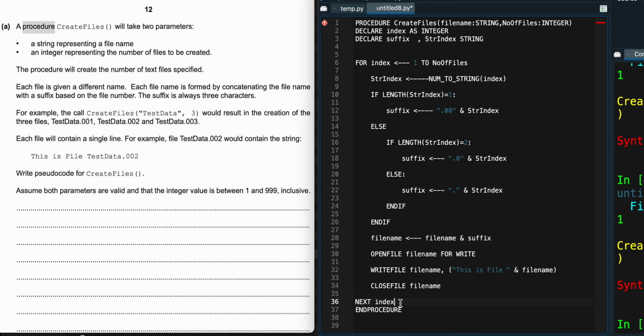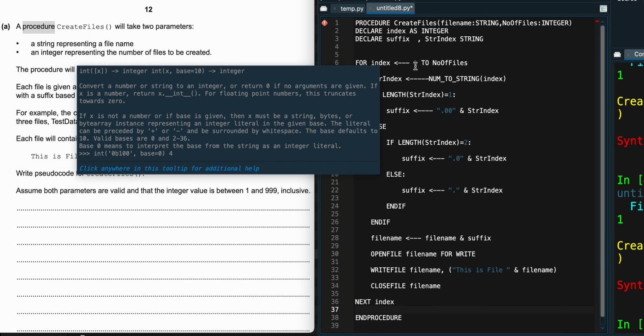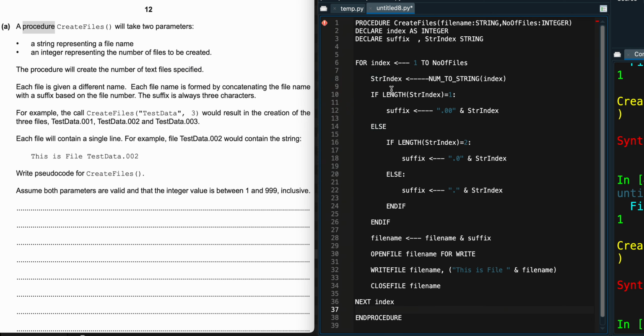I don't know if there are any questions, but basically we are saying we want to create as many files. So suppose that we are going to be calling this now file name with 3. We were saying that we're going to be running from the range of 1 to 3. So we'll check if the suffix is supposed to be coming through with 2 zeros or with 1 zero or with not even a zero. So this is going to be the case now when our value is 999.